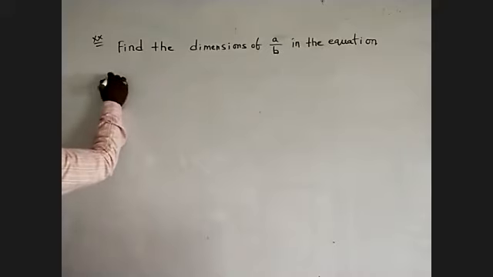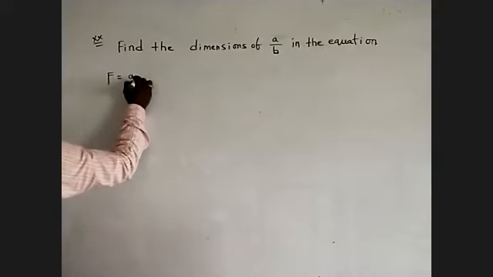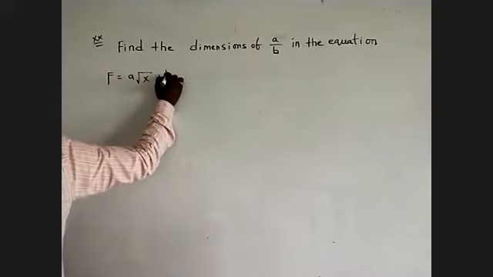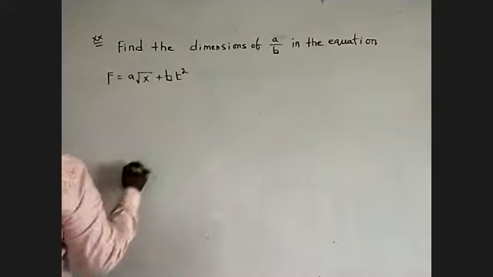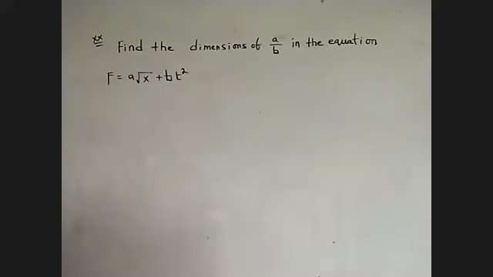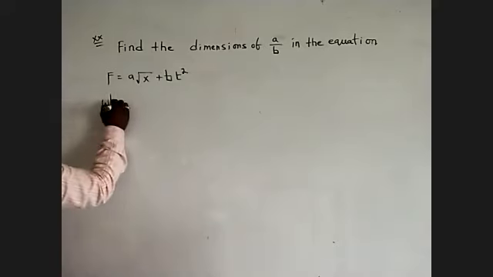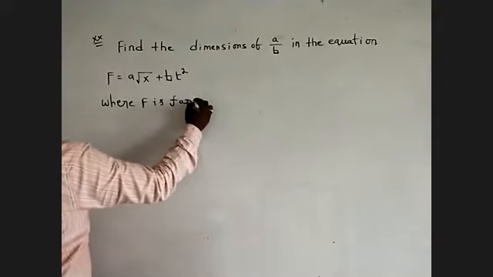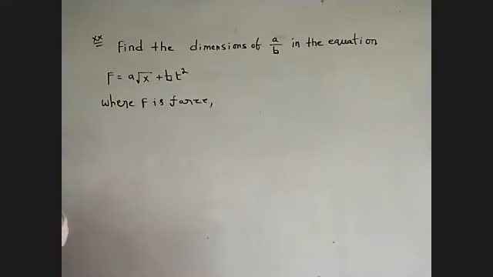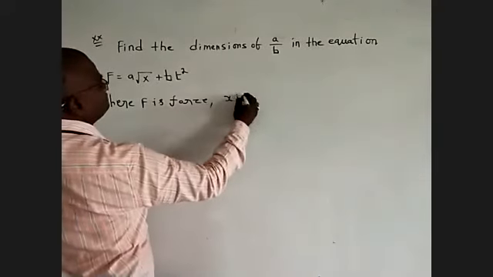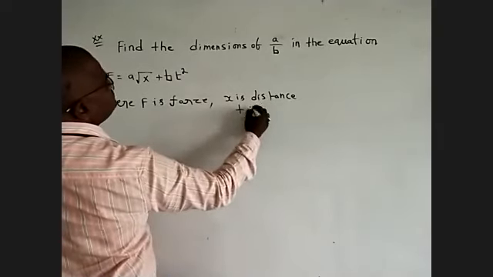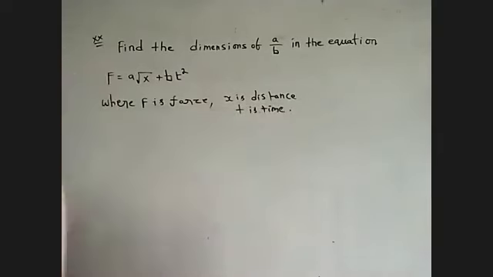F is equal to a root of x plus b t square, where F is force, x is distance, t is time.